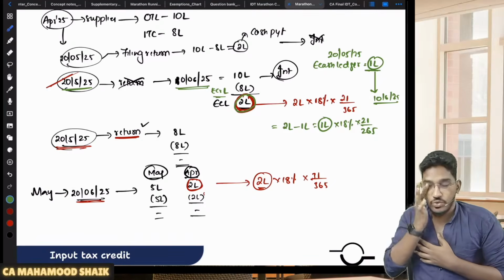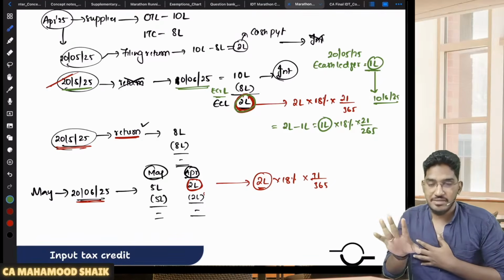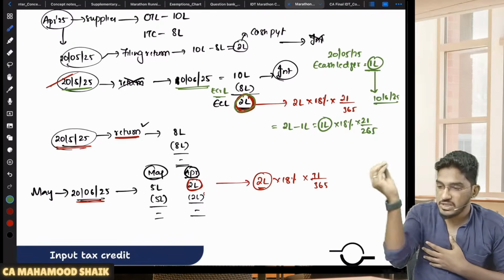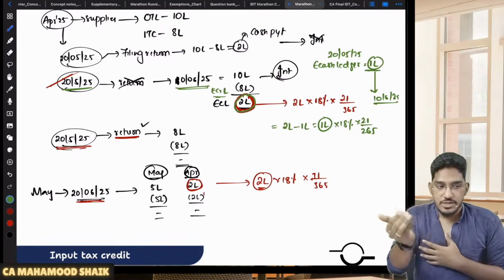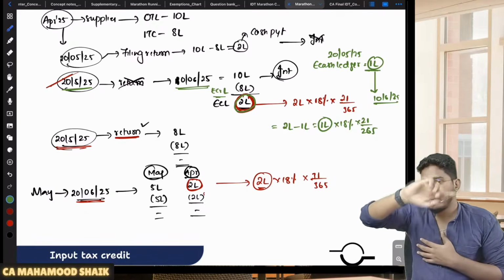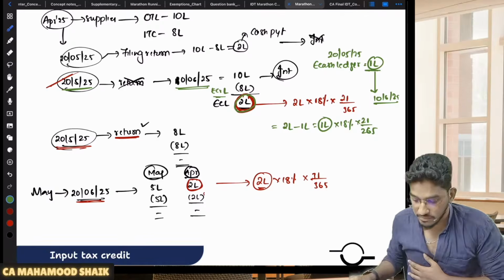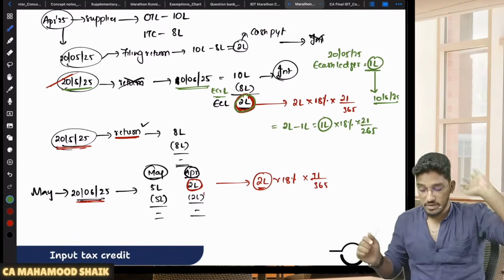You don't have that excess 1 lakh rupees here. So that's why you have waited. But that 1 lakh rupees you have deposited in your electronic cash ledger. When you have deposited that money in the electronic cash ledger, that amount is already with the GST department. So that's why they have told, one more advantage we are giving you. What is that one more advantage?